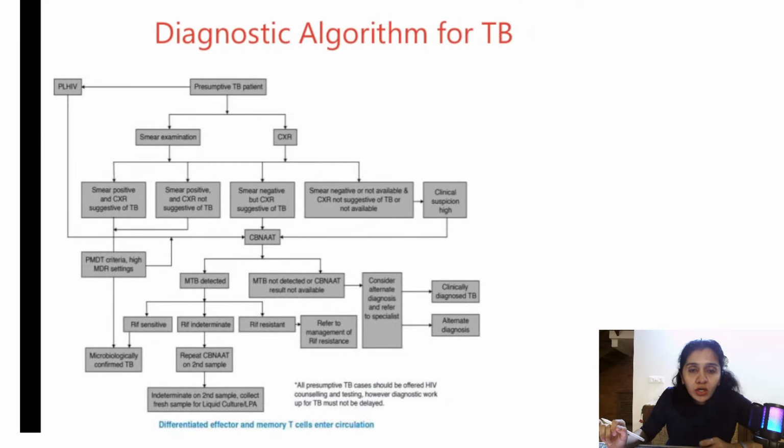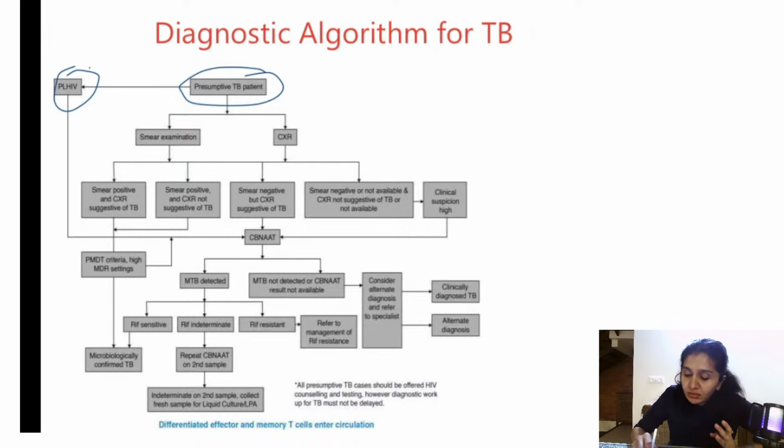So, diagnostic algorithm for TB. With this, I'll end the session. There are a few more topics which I'll be covering in the next session. Diagnostic algorithm for TB is very, very important. So a presumptive TB patient is there. Who is a presumptive TB patient? The one who is having signs and symptoms of tuberculosis, and also all the people living with HIV.